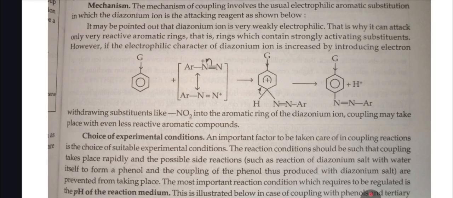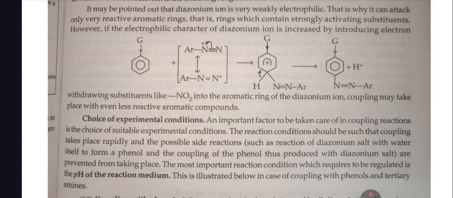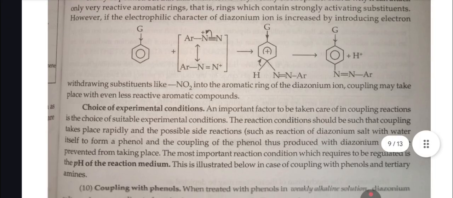Mechanism. The mechanism of coupling involves the usual electrophilic aromatic substitution in which the diazonium ion is the attacking reagent as shown below. It may be pointed out that the diazonium ion is very weakly electrophilic, that is why it can attack only very reactive aromatic rings, that is, rings which contain strongly activating substituents. However, if the electrophilic character of the diazonium ion is increased by introducing an electron withdrawing substituent like NO2 into the aromatic ring of the diazonium ion, coupling may take place even with less reactive aromatic compounds.